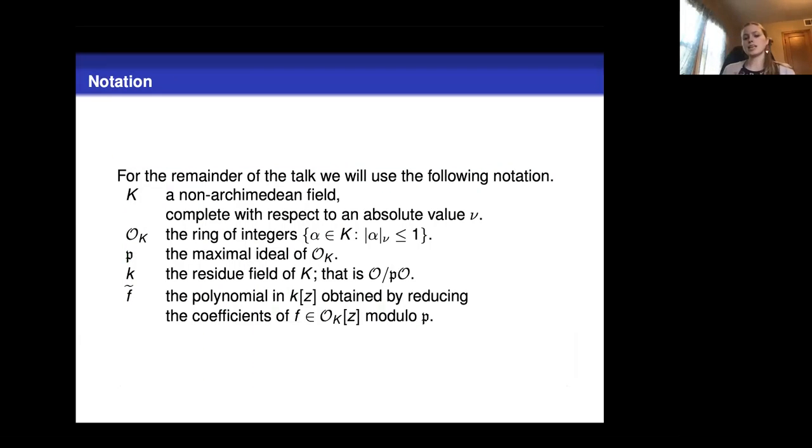We want to be discussing these reduction properties of post-critically finite maps or of any maps. So we need to introduce some notation so that we can talk about reduction. For the remainder of the talk, we're going to let K be a non-Archimedean field complete with respect to some absolute value v. We're going to let O_K be the ring of integers as standard, P will be the maximal ideal, k the residue field, and we're going to let f tilde be the polynomial in k[z] obtained by reducing the coefficients modulo P.